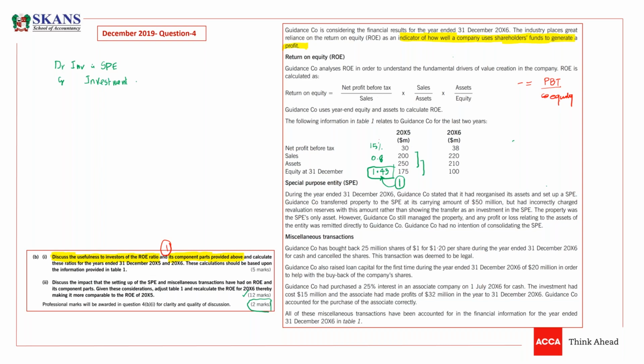SPE means special purpose entity. So it is decreasing. We should decrease this by 50, and we should increase investment in SPE. One asset is decreasing, the other asset is increasing. This is the correct treatment.